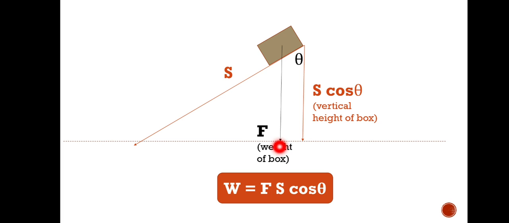So work done, while it is sliding down, can be measured as F, and this displacement is not S, it is S cos theta. So F S cos theta is the work done here. Again we are getting the same result, so don't forget this formula.